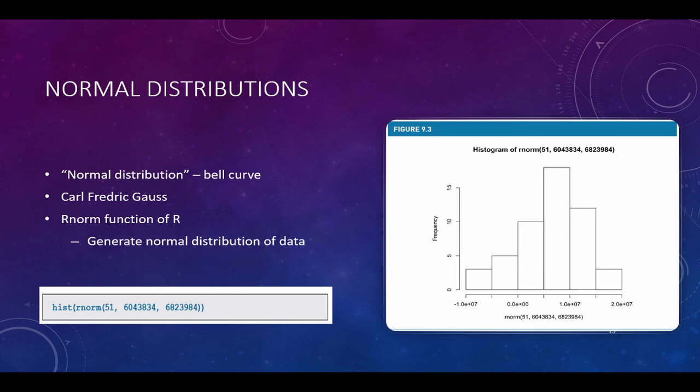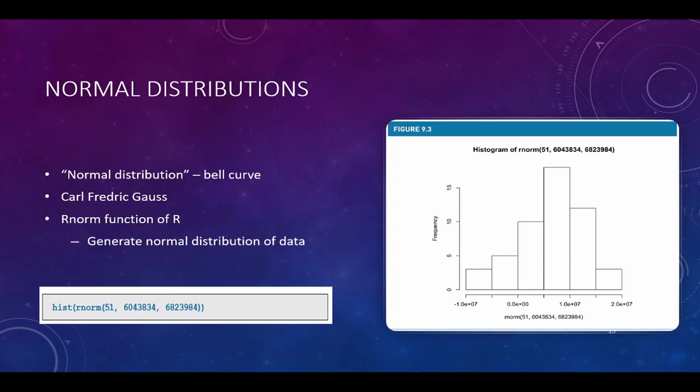The most commonly known is a bell curve, but technically a bell curve is a normal distribution. It's a term that was created by Carl Friedrich Gauss. Name might sound a little familiar, right? This graph is a normal distribution rather than a reverse J of the state population. So how do we get